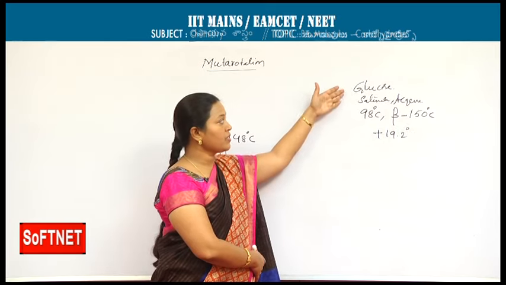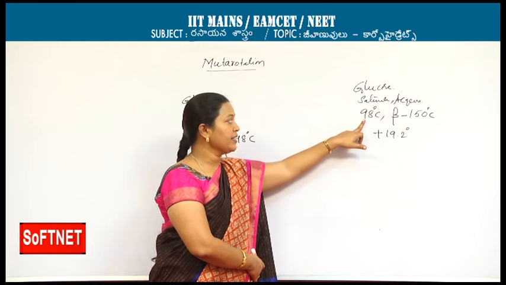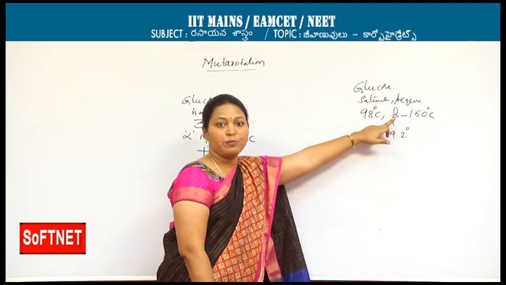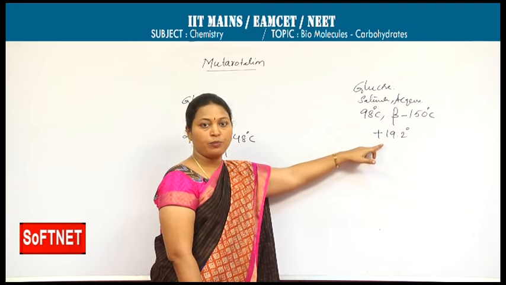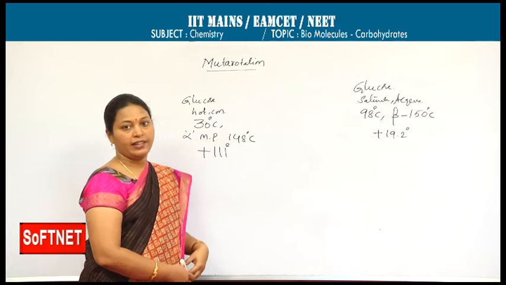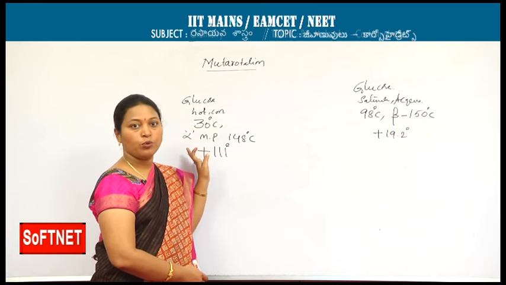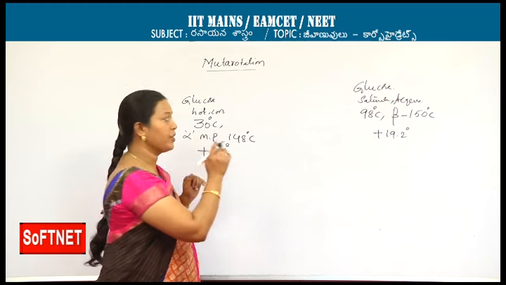Whenever the glucose is crystallized from saturated aqueous solution at 98 degrees centigrade, we are getting the beta form whose melting point is 150 degrees centigrade and it is showing the specific rotation as 19.2. When these two are separately taken in aqueous solution at normal temperature, both of them are changing their rotation and showing the constant rotation.